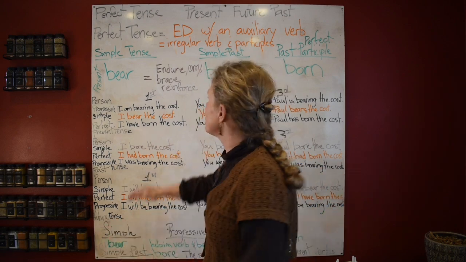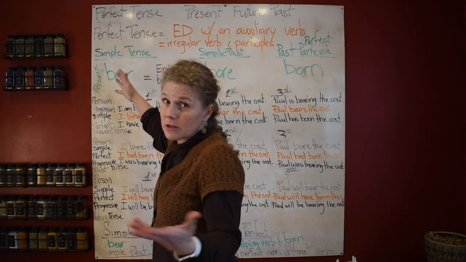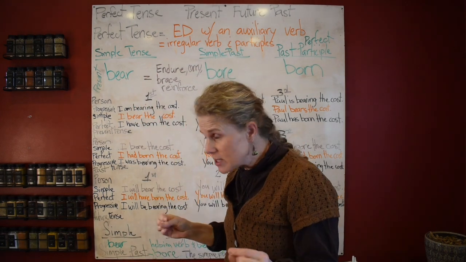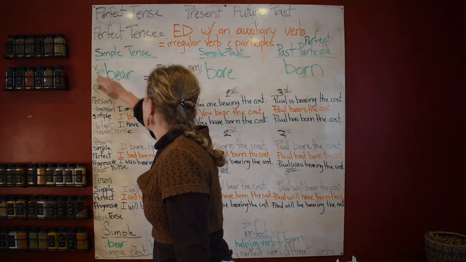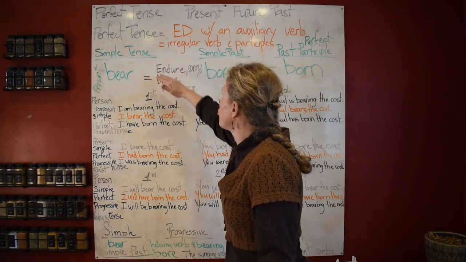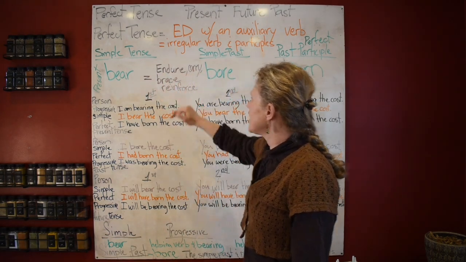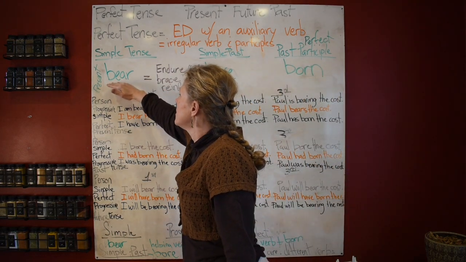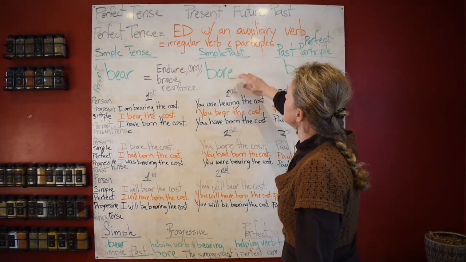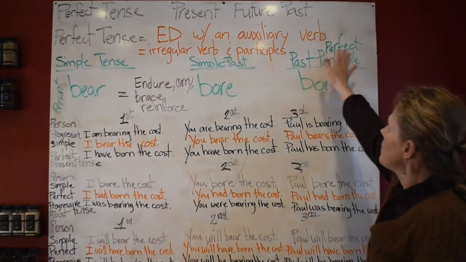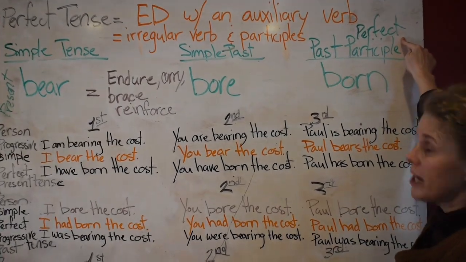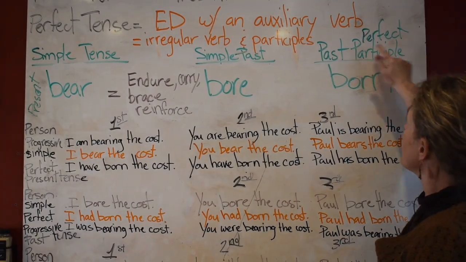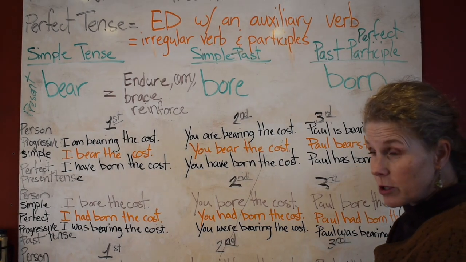We're in part 12 and we're focusing on the word bear. So this can mean other things. In this one, we are going to talk about bear as endure, carry, brace, reinforce. When you're using it this way, it's bear, then the simple past is bore, and the past participle, which puts you into your perfect, is using the word born.